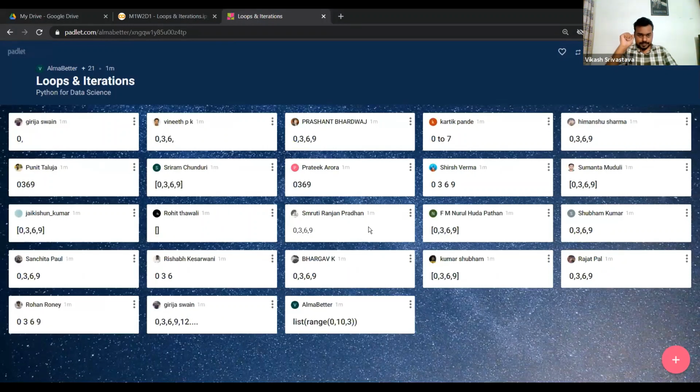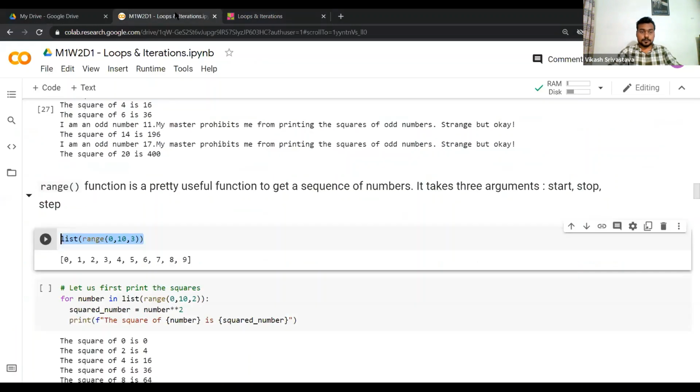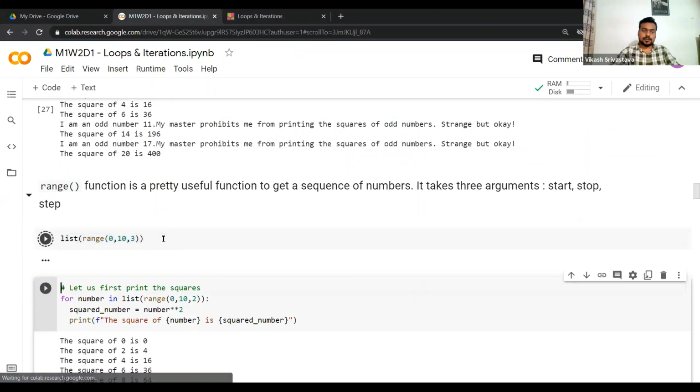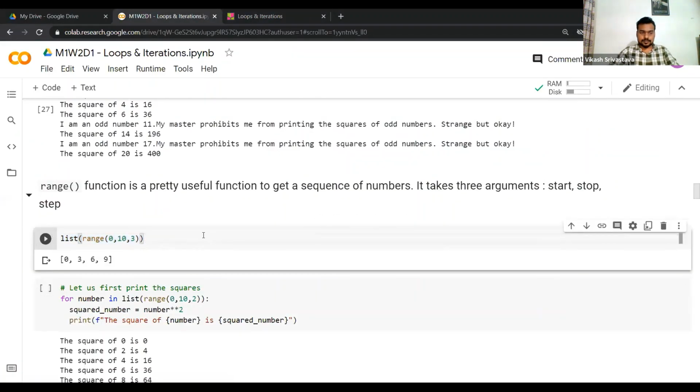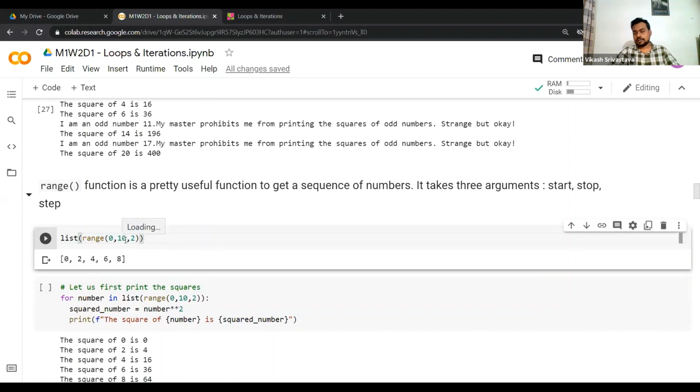But in this case it is just a simple list, not a list of tuples, because it has access to just the value of the element. So 0, 3, 6, 9. Wonderful. Let's see if that works. What about 2? I can also try to run this. So step size will be 2. So 0, 2, 4, 6, 8. It does not go to 10 because 10 will not be included.